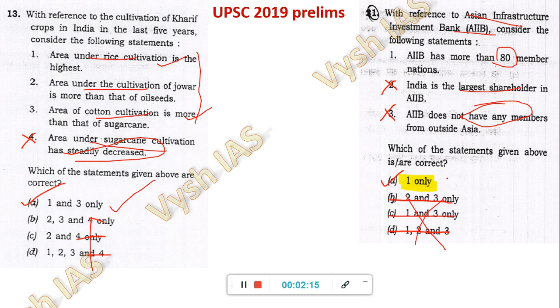Because in this AIIB, it is not only Asian countries. I think Germany is there and many other countries which are not in Asia. So this is an extreme statement, and weightage is also important. Do not learn many elimination tricks by heart, because you cannot apply everything in every question. Just because a number is there, don't conclude that it has to be wrong and go to the answer. You have to go for the most negative one or the most important tool. That is also a trick: when you do more practice questions, basic current affairs and previous year papers, you will understand which trick has to be applied at which question.